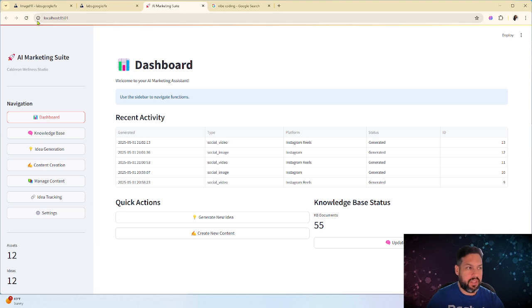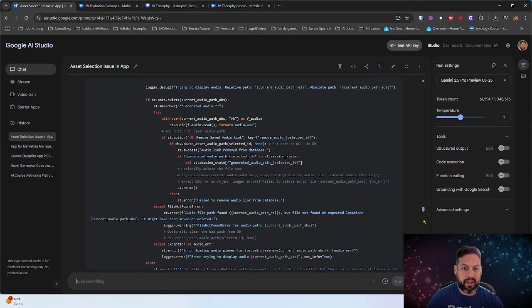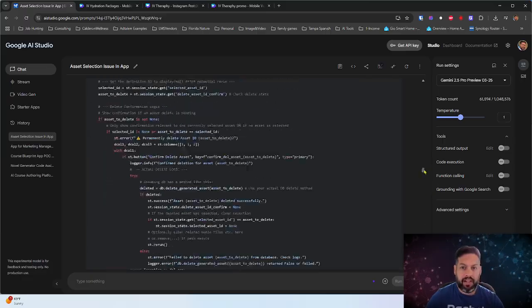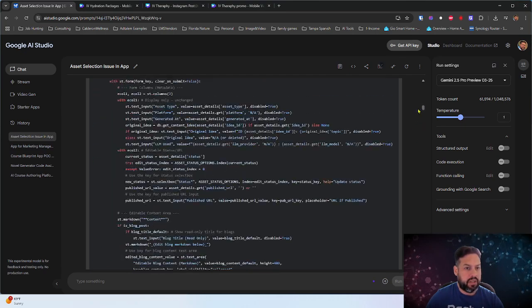As you can see, it's managed locally right here. Generally speaking, the process is having a conversation with Gemini. I used to use Claude because at one point Claude was the best for code generation, and now Gemini is the best for me. And we just have lengthy conversations back and forth, troubleshooting and doing those things.